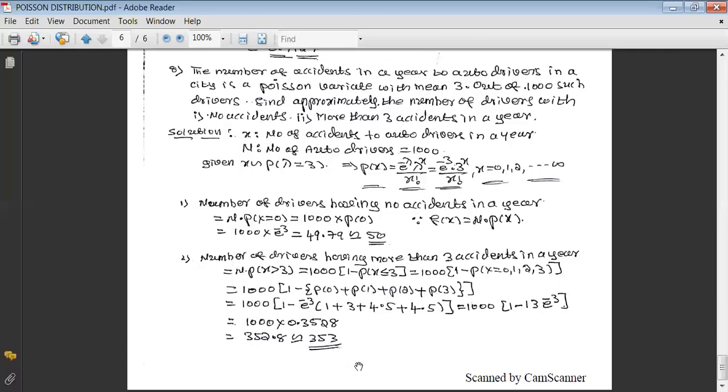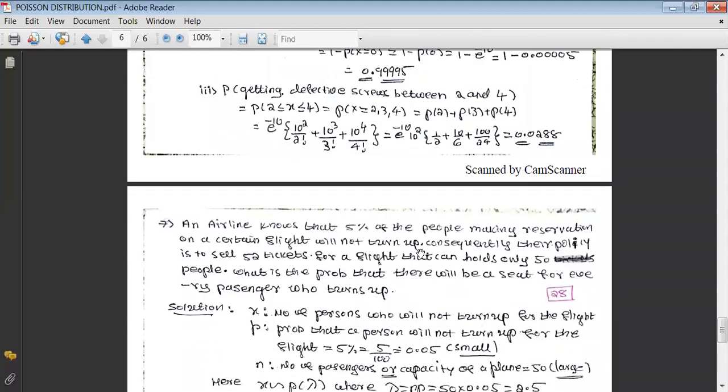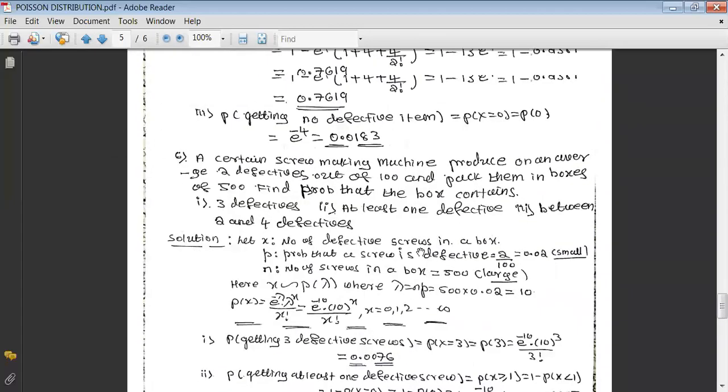That means out of 1000 such drivers, we can expect 353 drivers having more than 3 accidents in that particular year. This is the way we can go for solving the examples on Poisson distribution.